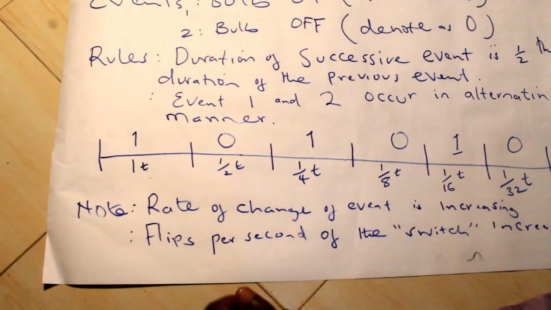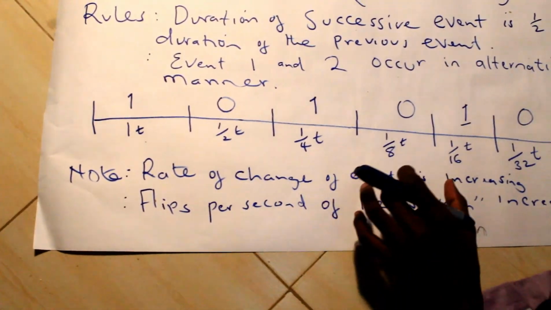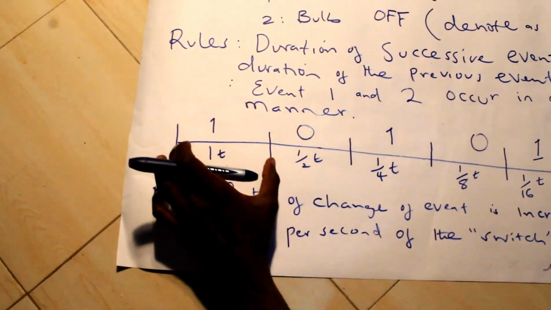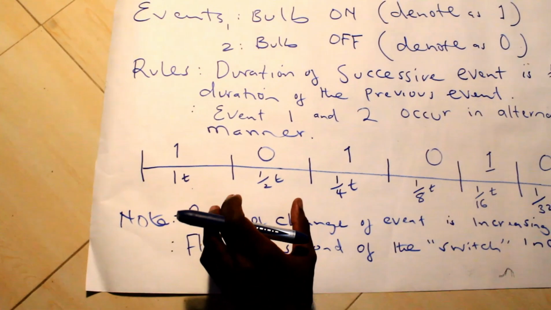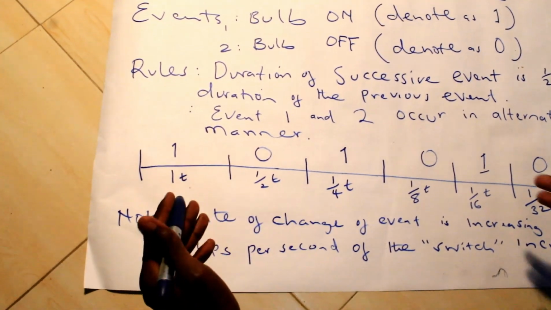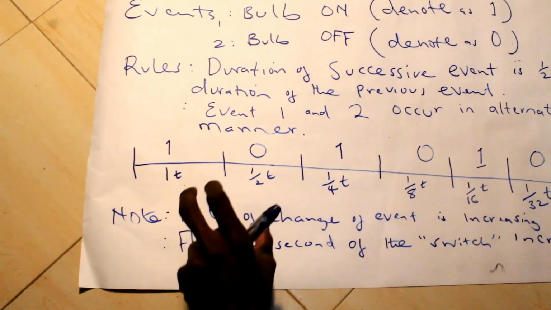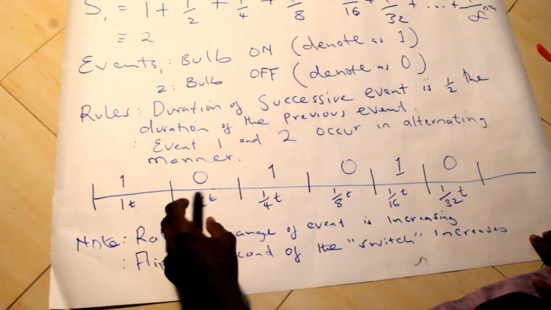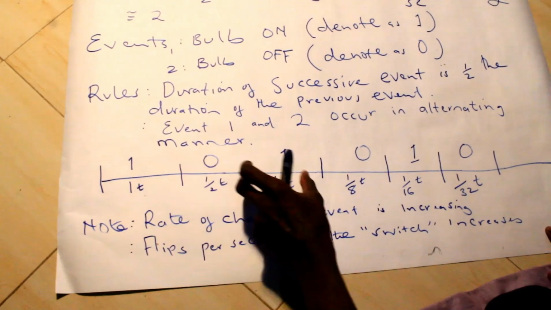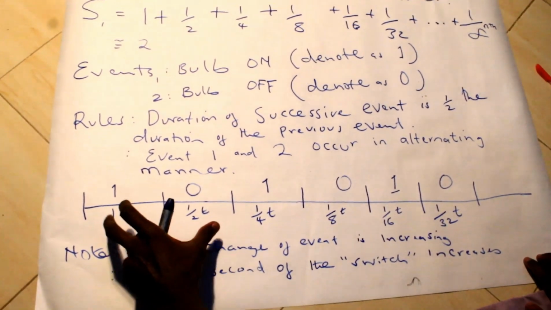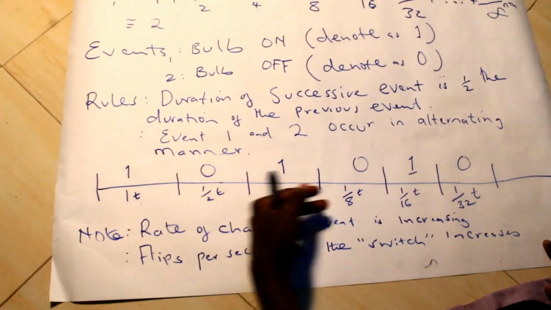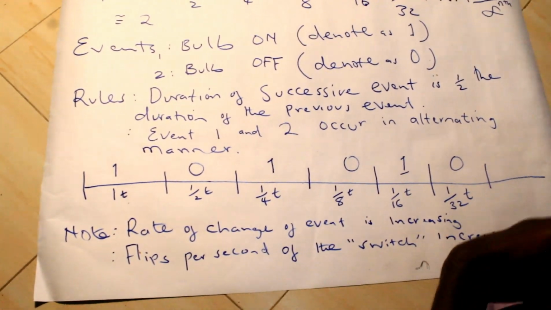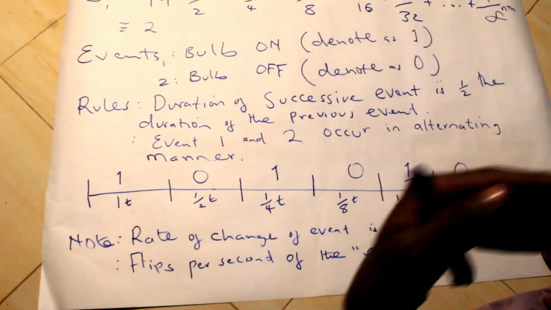One thing we'll note at the end of it is that the rate of change of the event is increasing, in that more time is taken in the first event compared to the successive event. This one is half the duration of this one, half that. And with that, it means the rate of change of the event will be increasing. It means the events are occurring in a relatively shorter time compared to the previous one.